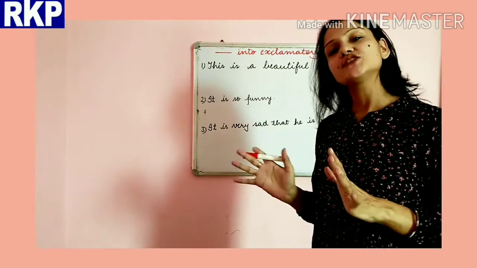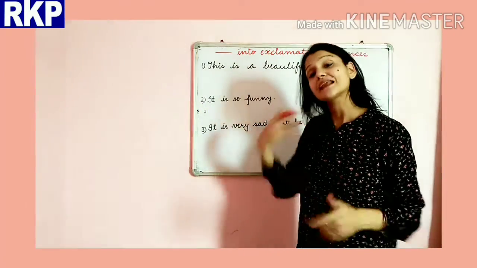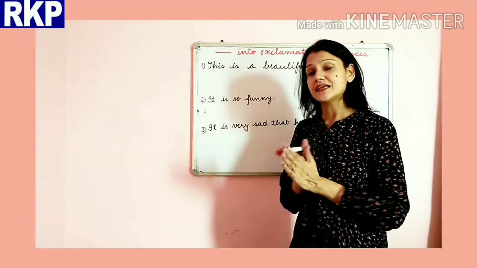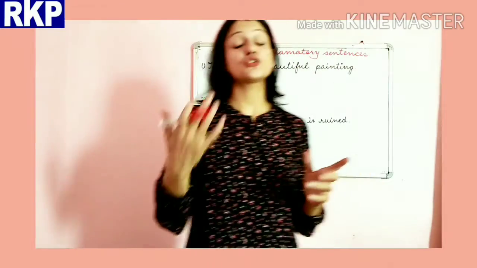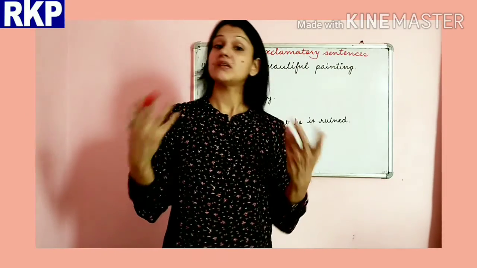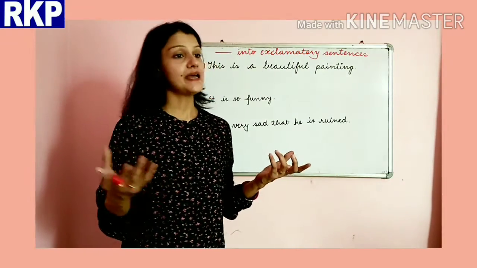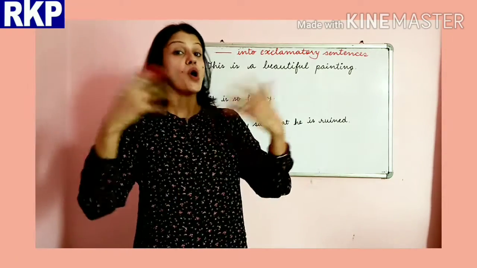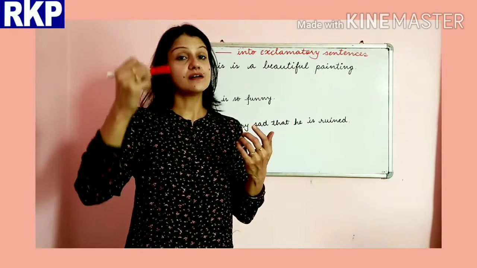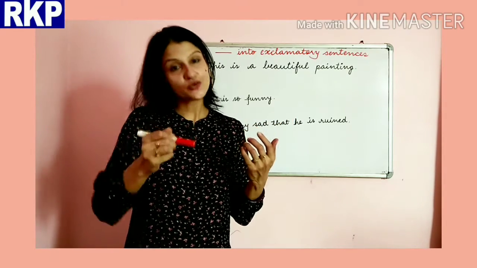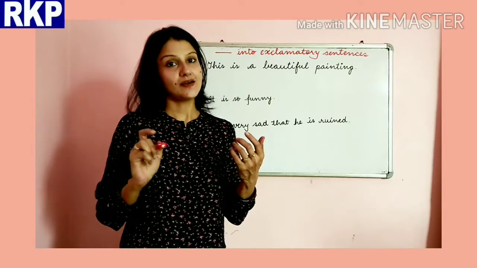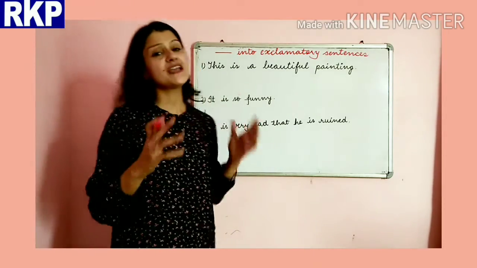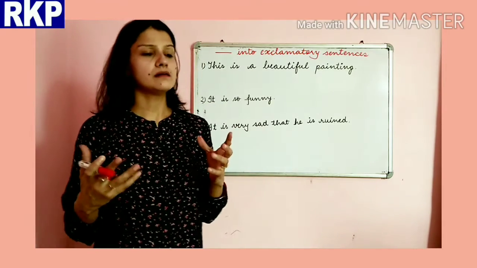Now beta, we will change the sentences into exclamatory sentences. Okay, now exclamatory sentences are those in which there is emotion. Okay, and we express our emotions using how, what. Okay, and there is an exclamatory sign at the end.